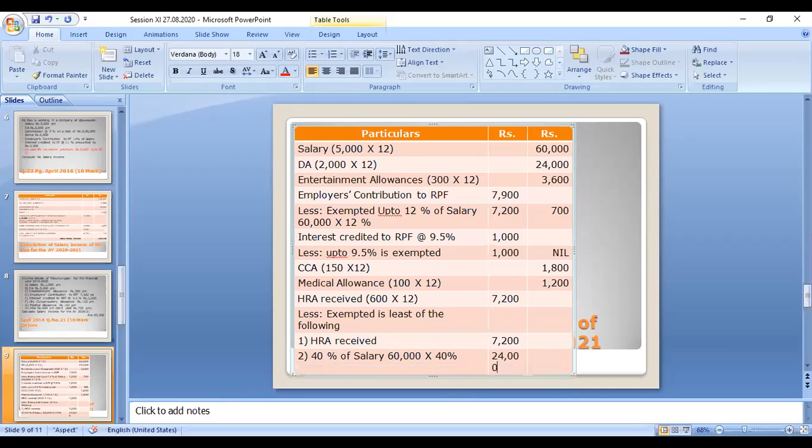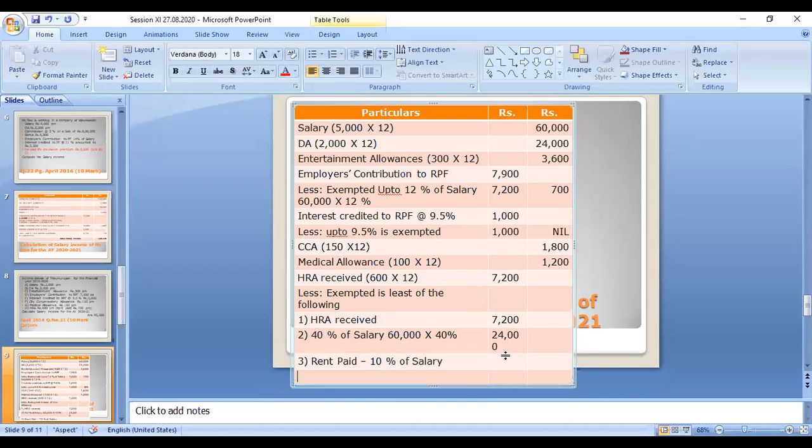Next, the third amount: rent paid minus 10% of salary. What is the rent paid? The rent paid is given in the question, 750 into 12, so you multiply by 12.